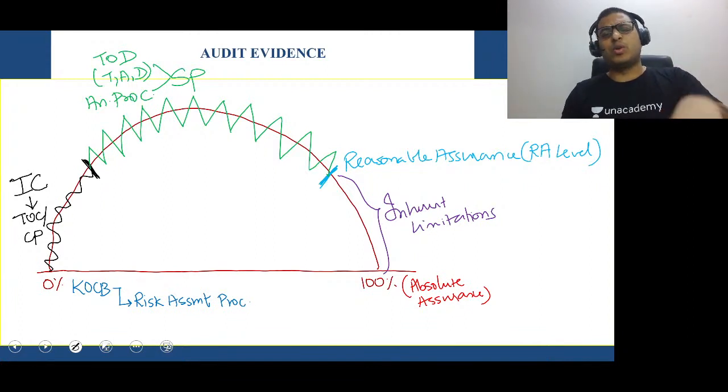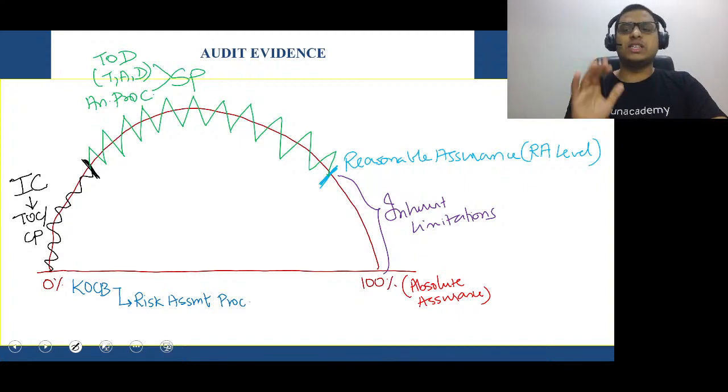After this, we did one more thing. And what was that? Very simple. If the auditor does not reach the reasonable assurance level even after doing KOCB, test of controls, and substantive procedures, what will he do? Sir, alternative audit procedures. Remember the border example, the Kashmir border example.